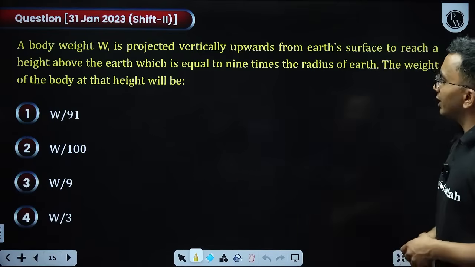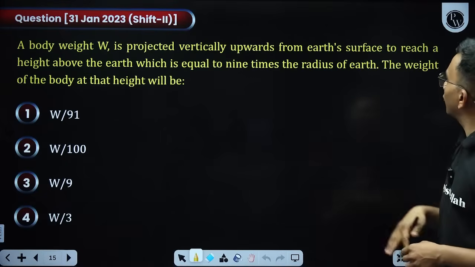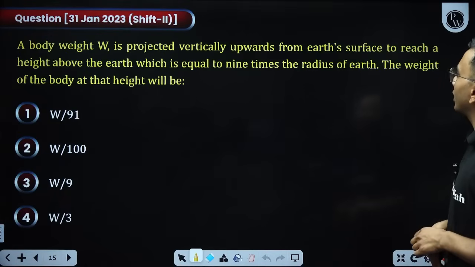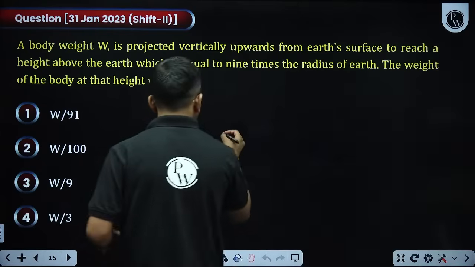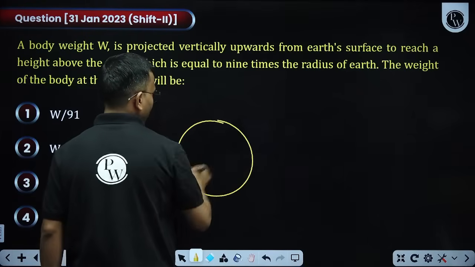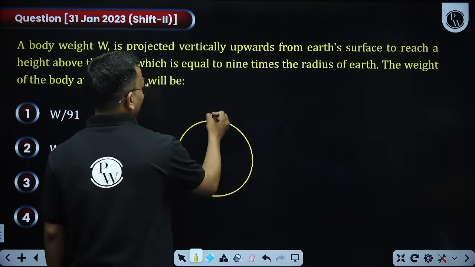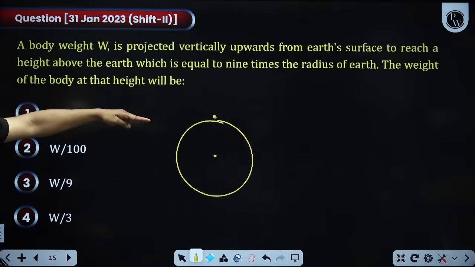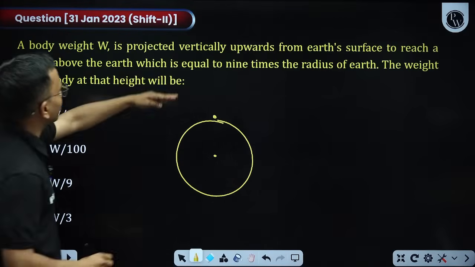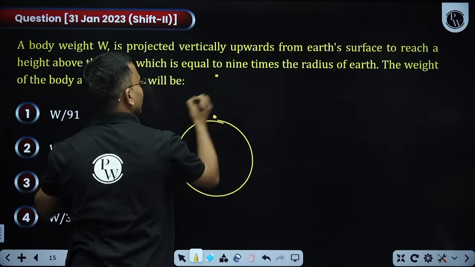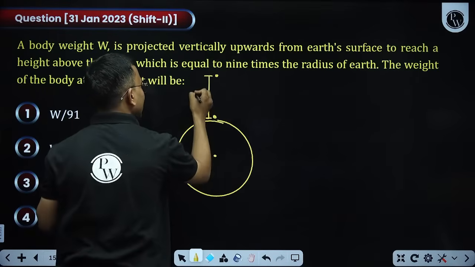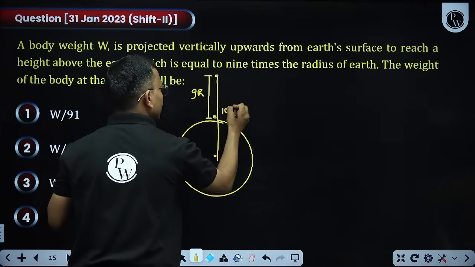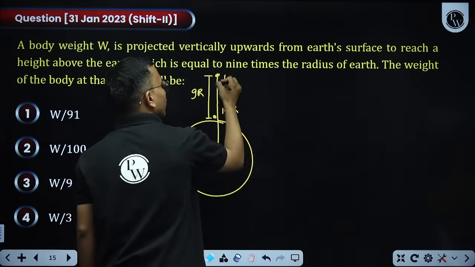A body of weight W is projected vertically upward from Earth's surface to reach a height above the Earth which is equal to 9 times the radius of Earth. From here you are projecting the ball upward from the Earth's surface to reach a height which is 9 times the radius of Earth. So here the ball reaches and this height is 9r. So from the center, how much is the distance? 10r.